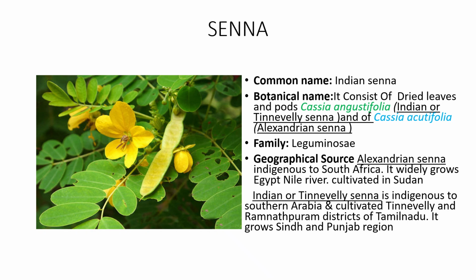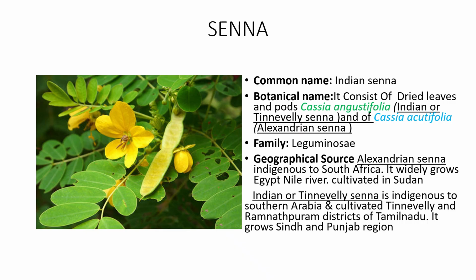Senna. Its common name or synonym is Indian Senna, and its biological source consists of dried leaves and pods of Cassia angustifolia, that is Indian Senna or Tirunelveli Senna. The other species is Cassia acutifolia, which we call Alexandrian Senna. Its family is Leguminosae.